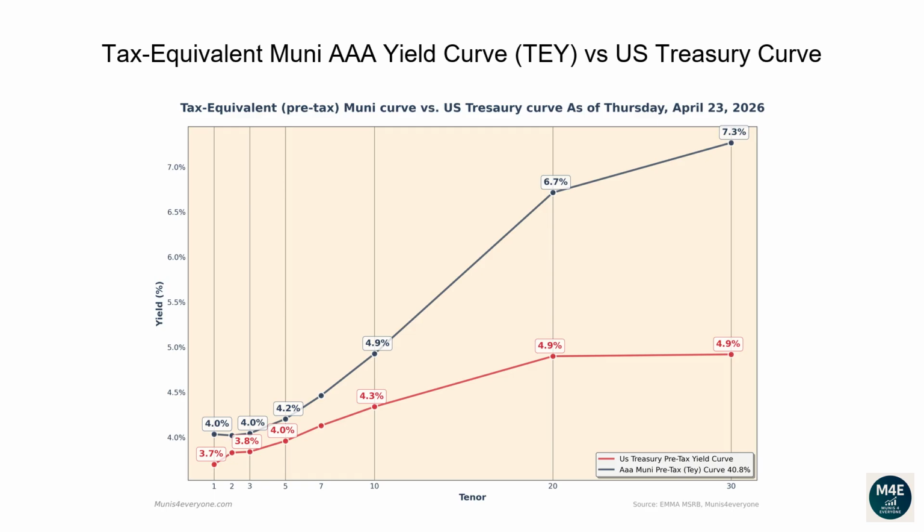Let's now go over the tax-equivalent Muni AAA yield curve versus the US Treasury Curve. The reason why investors and financial professionals care about Muni's tax-equivalent yields is to simply have the ability to compare them against US Treasury yields, which are pre-tax yields. Observing the current graph, we can see that currently all the Muni tax-equivalent yields, based off a 40.8% tax rate, are above Treasury yields. When this scenario happens, it may be less convenient for investors to buy US Treasury bonds. For example, if you wanted to buy a 30-year bond, a AAA Muni bond would yield 7.3% compared to a lower yield of 4.9% from a Treasury bond.